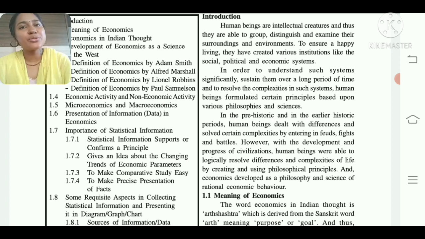So students, I hope that you all have understood the introduction in a very well manner. So now let us move on with the meaning of economic in a very detailed manner.